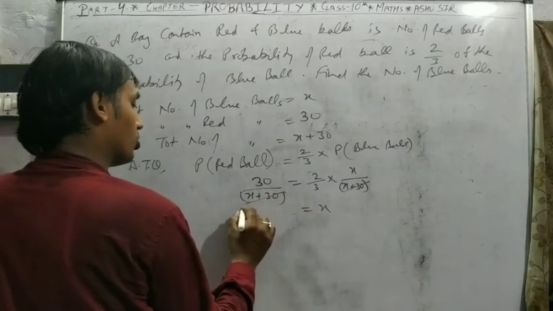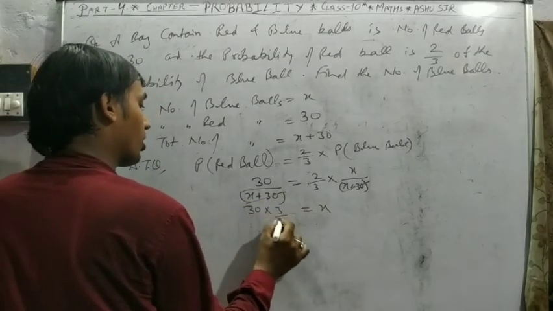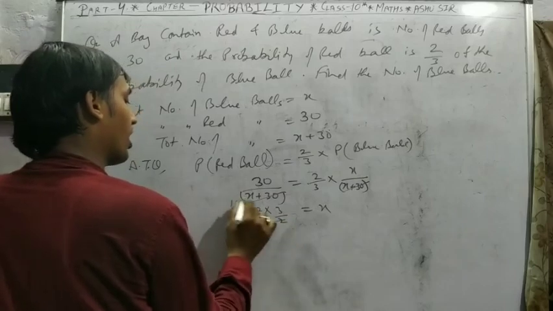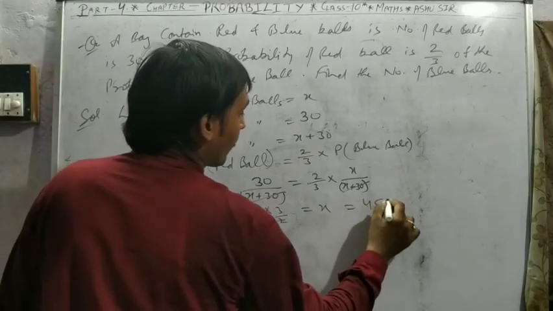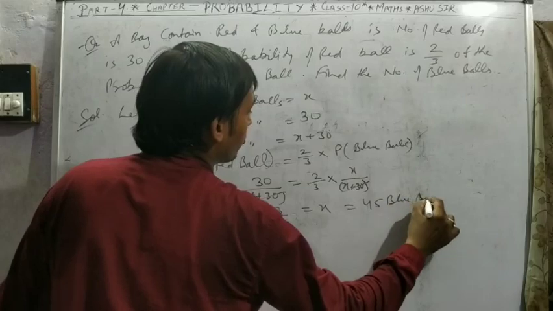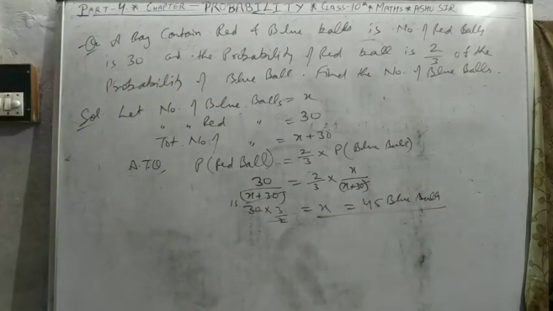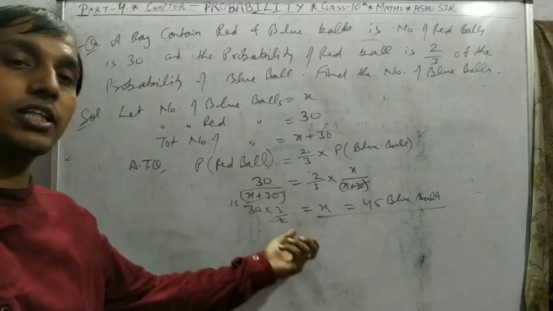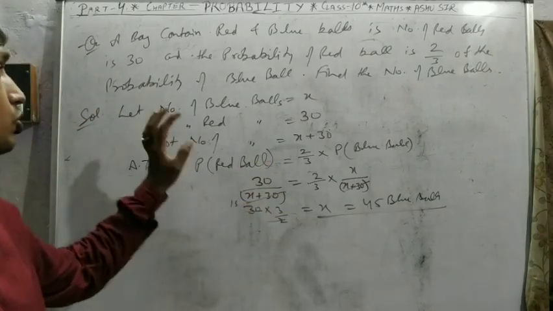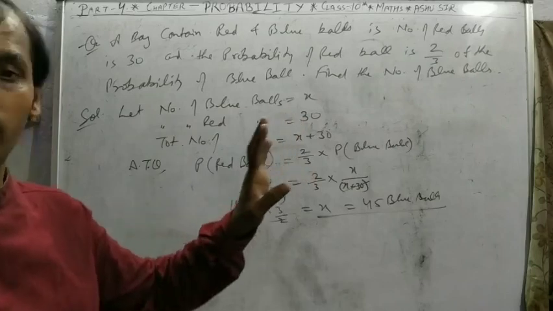So x is equal to 30 into 3/2, that is 15 into 3, that is 45 blue balls in the bag. So easy question, but the step marking is important. So pause the video, note down, understand the questions.